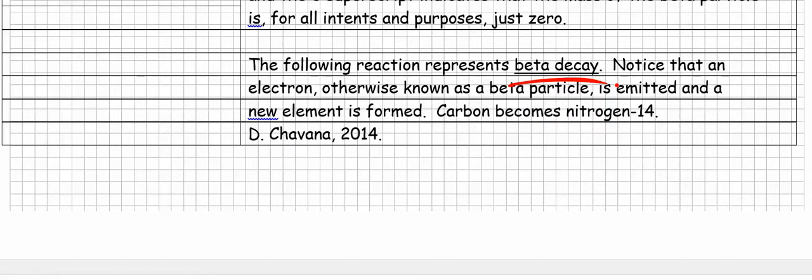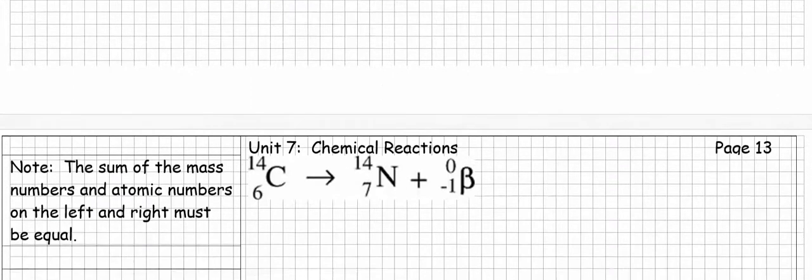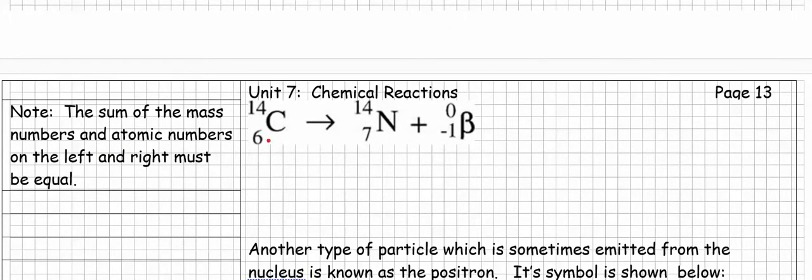Carbon becomes a nitrogen-14. Let's take a look at how this happens. So here we go. We've got carbon-14. This is an isotope of carbon that has 6 protons, as all carbon atoms do, and 14 protons and neutrons. That means it has how many neutrons, by the way? Well, the difference between these two, 14 minus 6, is 8, right? So 8 neutrons. And look what we have on this side, a beta particle.